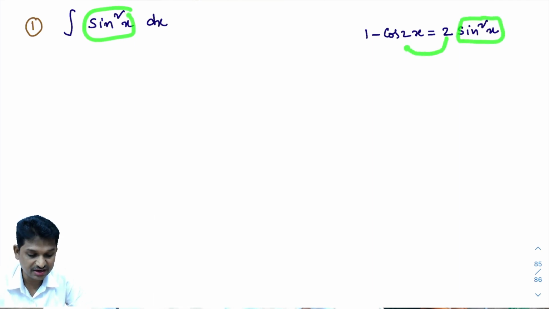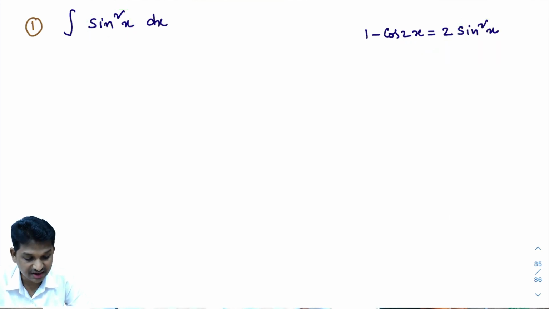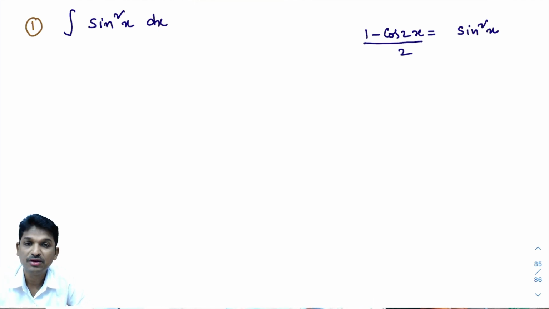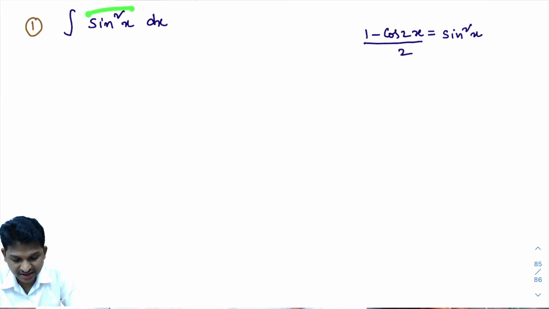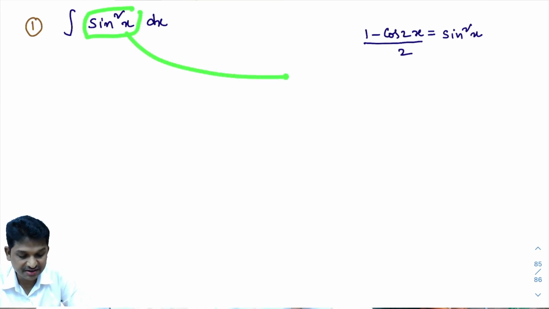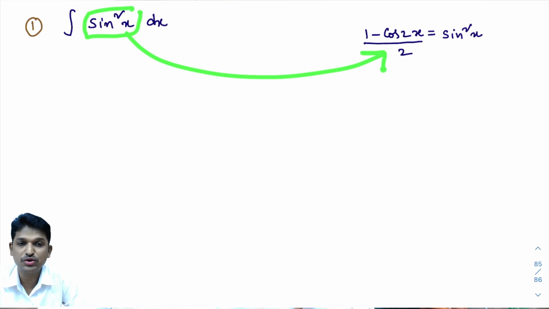Here this 2 is there, no? You take 2 to the left hand side. Then what is sine square x? Sine square x is 1 minus cos 2x divided by 2, correct? 1 minus cos 2x divided by 2. So, what you know here is that sine square x is 1 minus cos 2x divided by 2. So, in this question here, sine square x is there, no? In place of sine square x, what will I write? 1 minus cos 2x by 2.